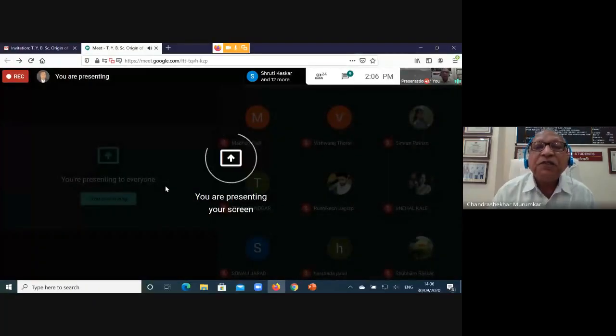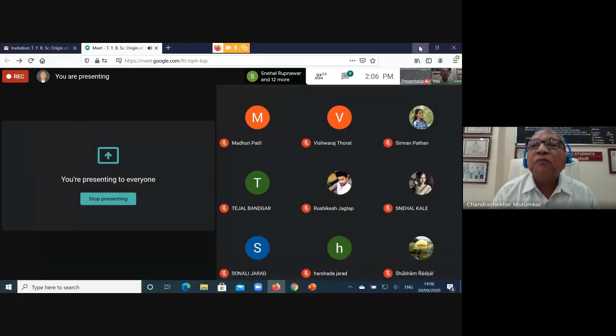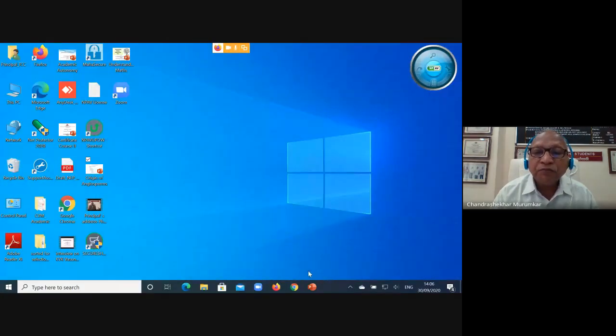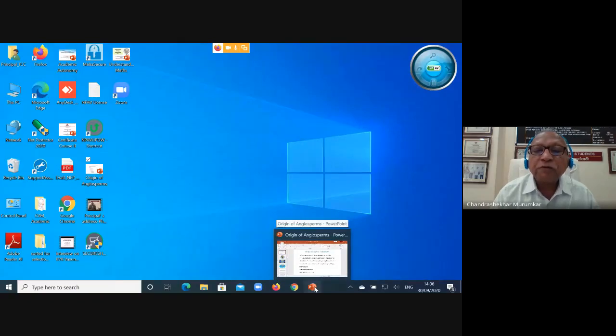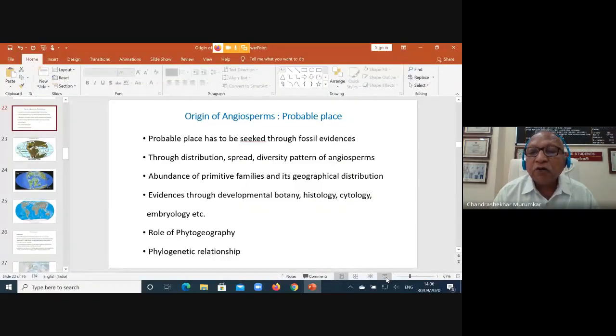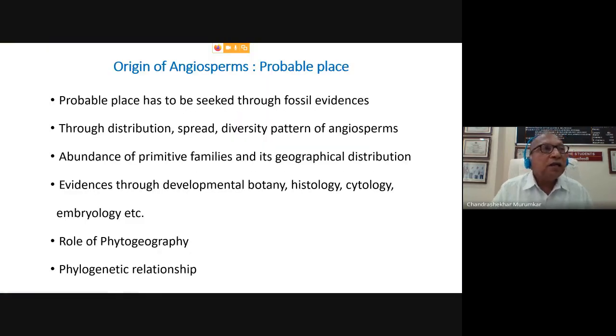Angiosperms are important. What are the specific characteristics of the angiosperms? And if at all we are finding the angiosperms, which properties should we search for? Accordingly, in our earlier discussion, we discussed the angiosperms as such, with properties, distribution, and distinguishing characters. Later on, we went ahead with the next component, and this component was